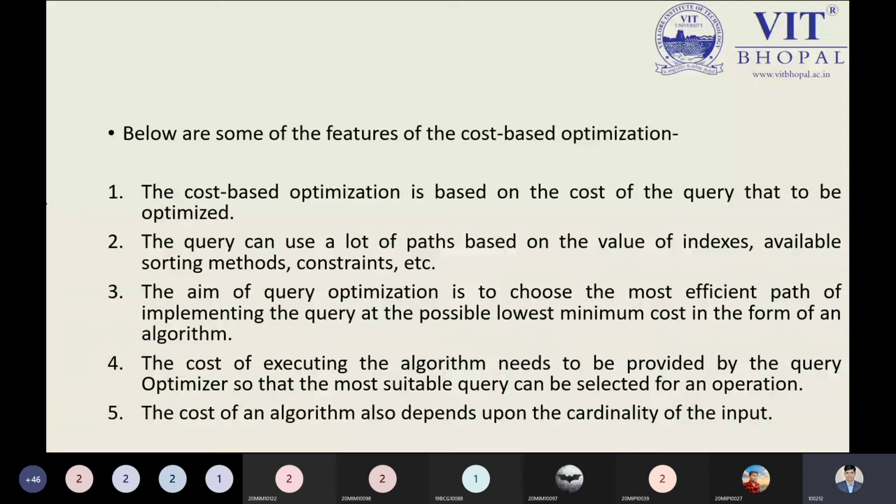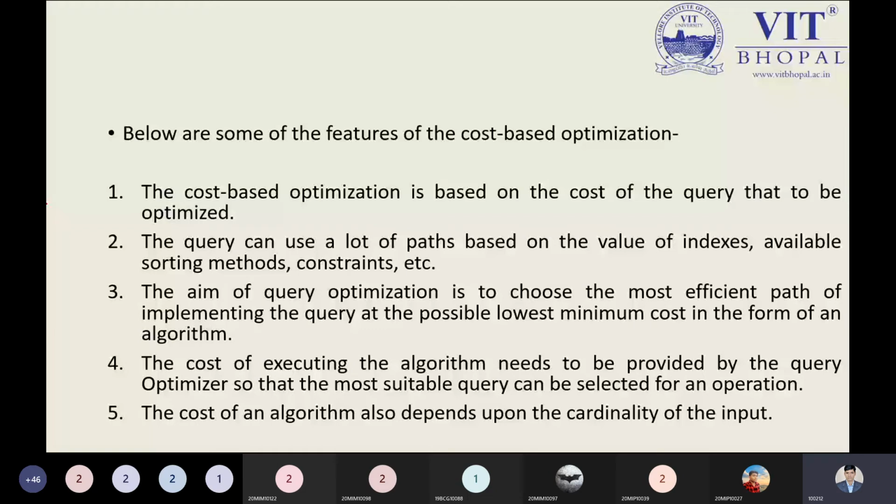The cost of the algorithm also depends upon the cardinality of the inputs. Now, what is cardinality? Mapping cardinality: that is one to one, one to many, many to many. Many to many will take much time because many entities will communicate with many entities as well. Customers can purchase one product, that is only one to one. But many customers purchase many products.